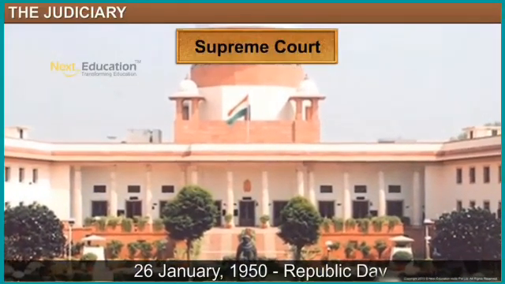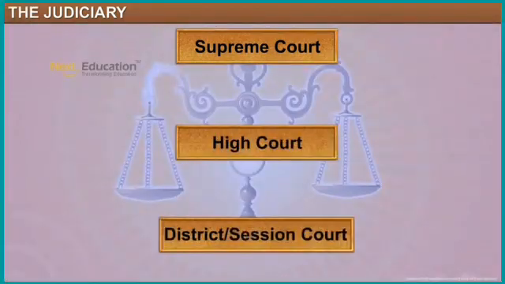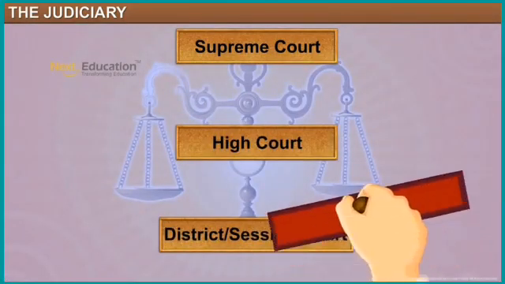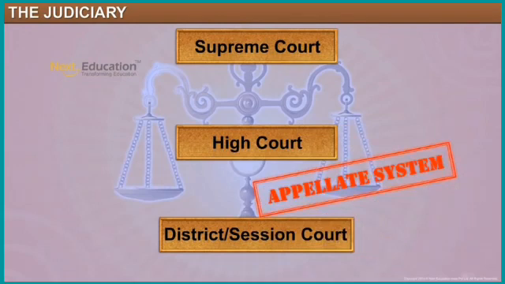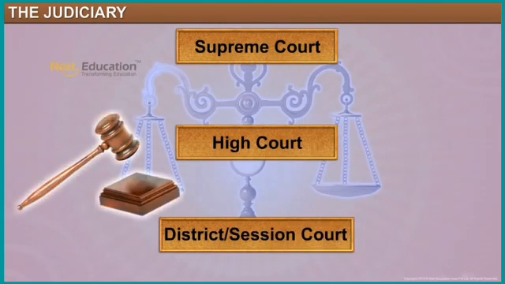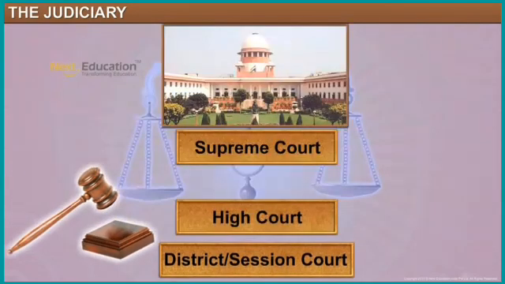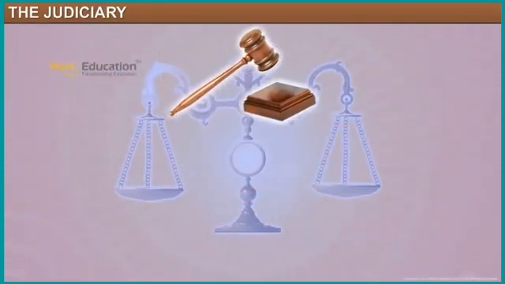Our Supreme Court was established in 1950. There are three levels of courts: district court, high court and Supreme Court. If anyone does not get justice in the district court, he will appeal to the high court. If the high court also does not give it, he can appeal to the Supreme Court. Then he will get the final judgment from the Supreme Court.